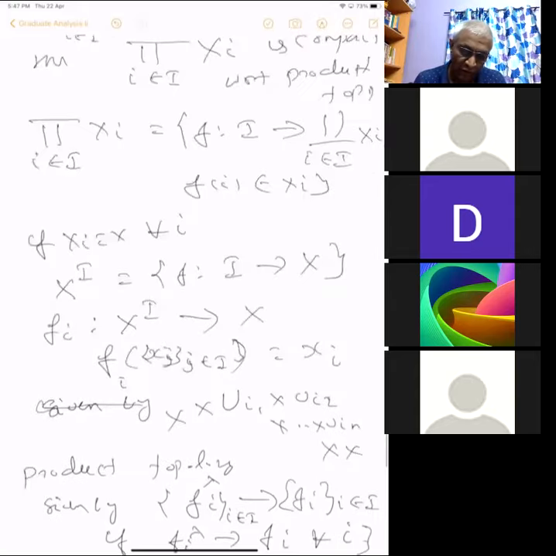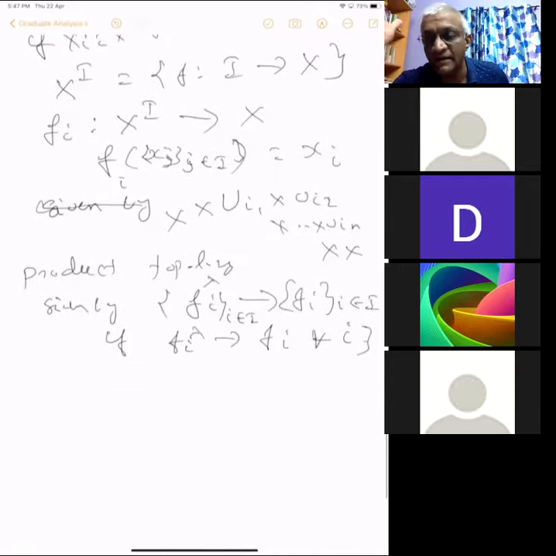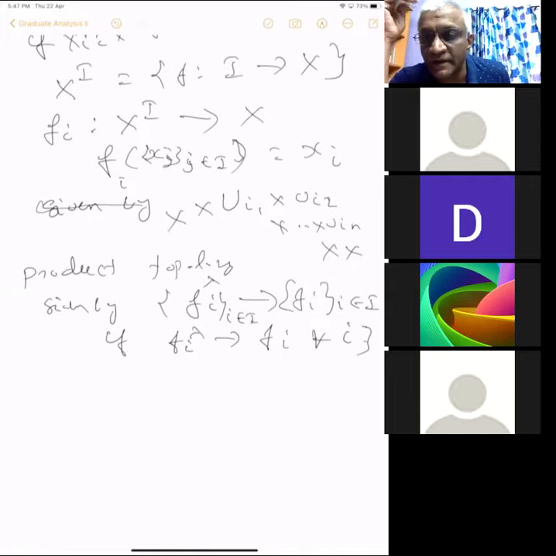Anyway, so the Tikhonov theorem says that if we have a collection of... Yes, sir? I'm a bit confused. Are you saying that the product topology is the same as the one generated by these functions being continuous? Exactly, correct. You have a collection of topological spaces, then you form the direct product. Did we prove that? No? I have to.